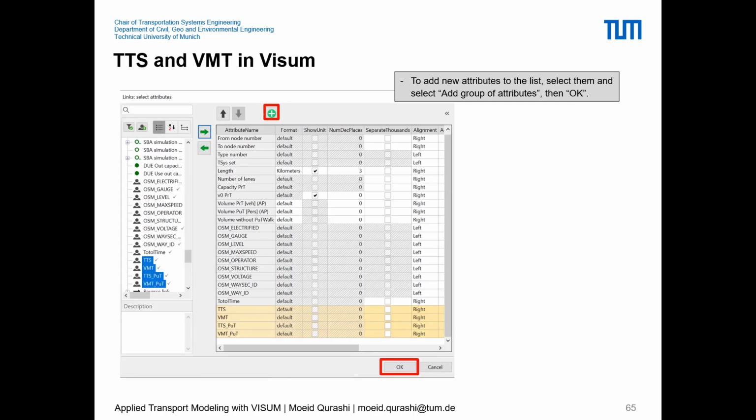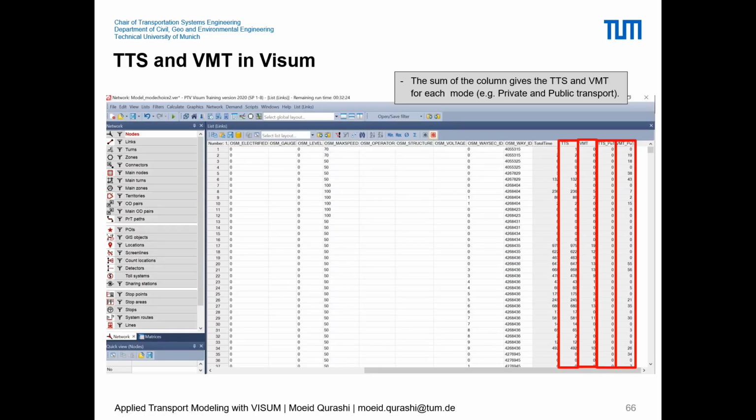So once we are able to create these formulas for both TTS and VMT, we can add these user defined attributes here on the left side to the link table. We can simply select all of these and press this right arrow to put them all in the table. And then when you press OK and run your simulations, you can see these new attributes, that is TTS, VMT, TT public transport, VMT public transport, as link attributes in the model.